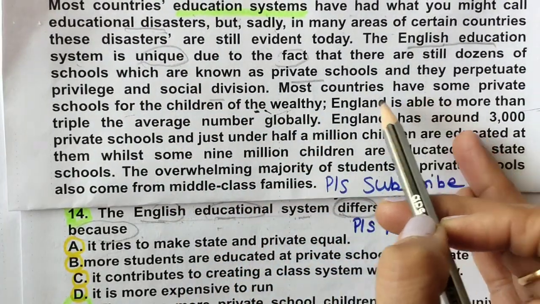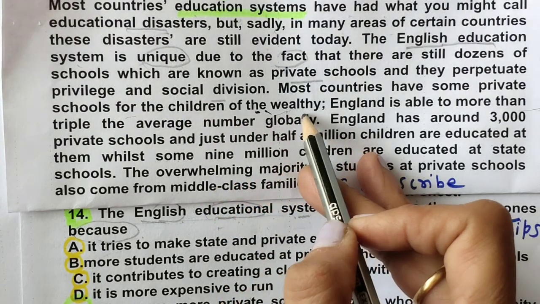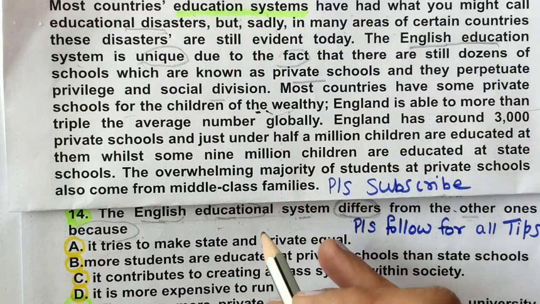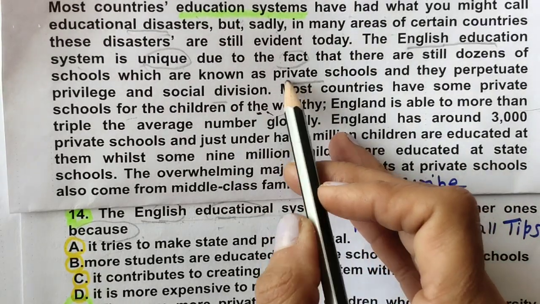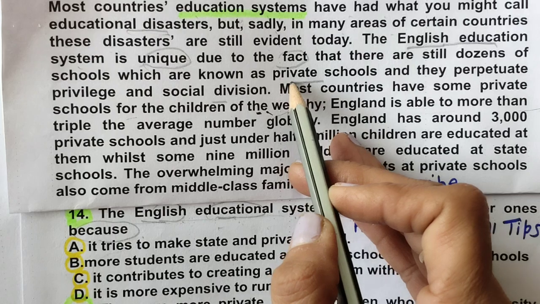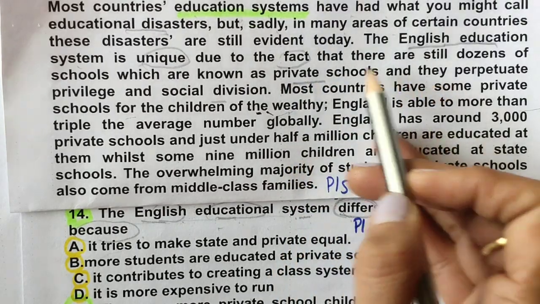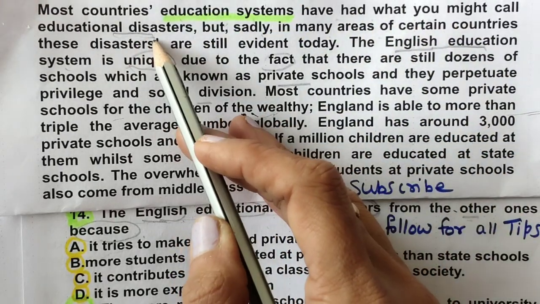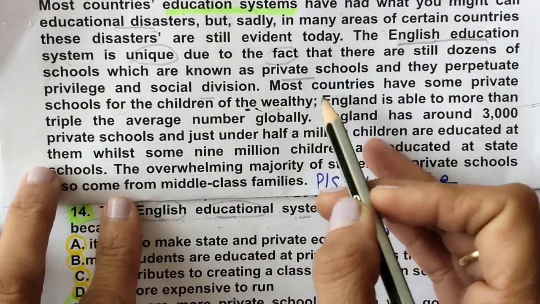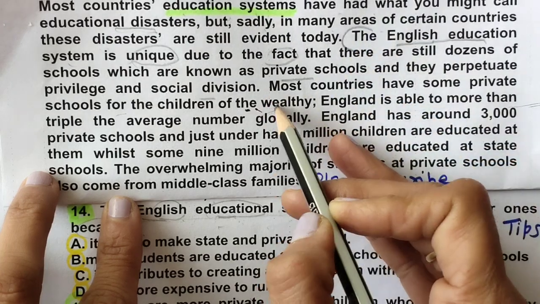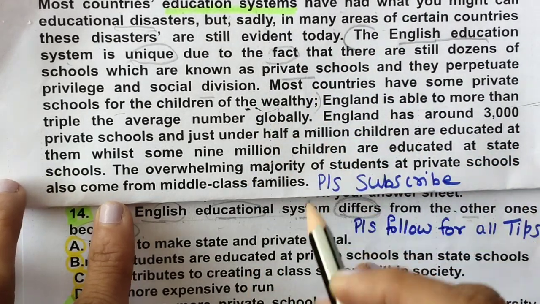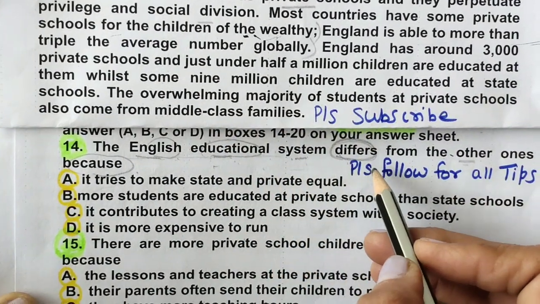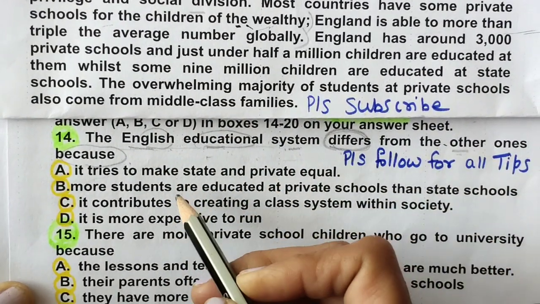Most countries have some private schools for the children of the wealthy. England is able to more than triple the average number globally. So what is the difference? They are saying that in England there are more private schools as compared to others. So we have got the answer here. From here to here we can read it as the location, because they are asking how the English education system differs from other ones. Let's read the options.